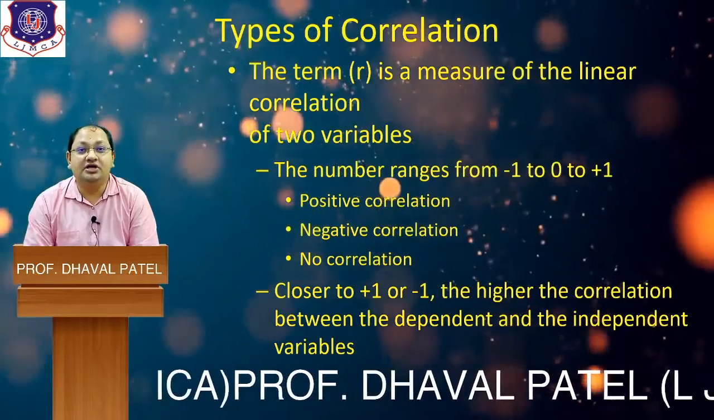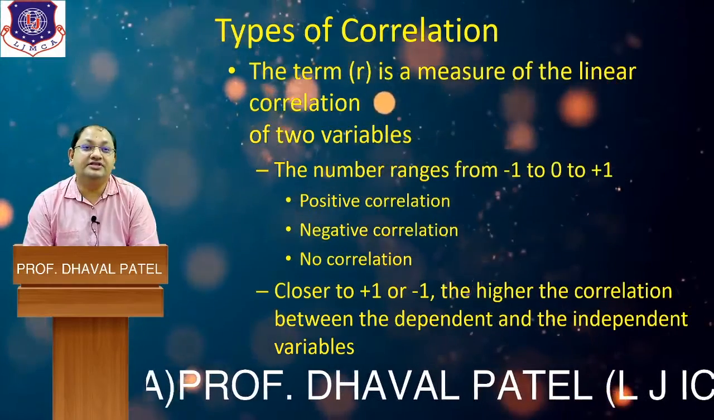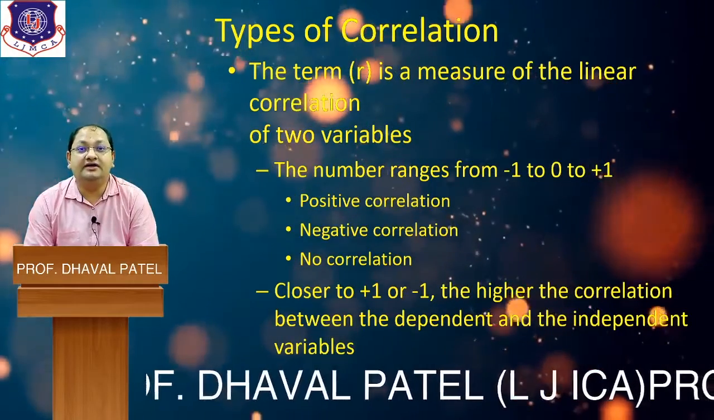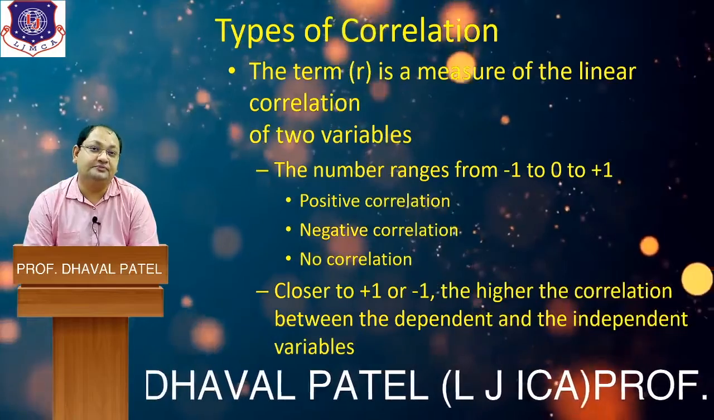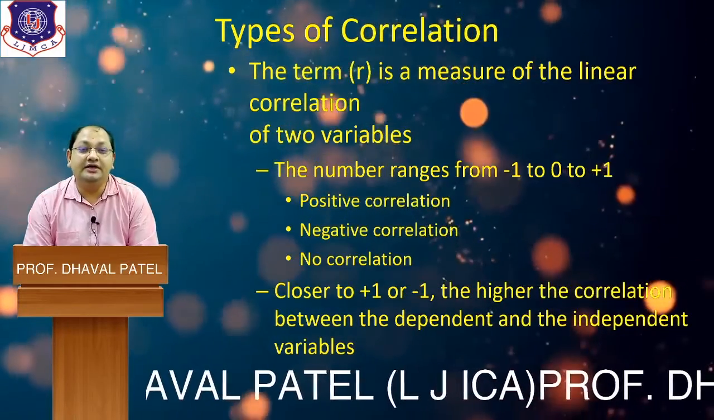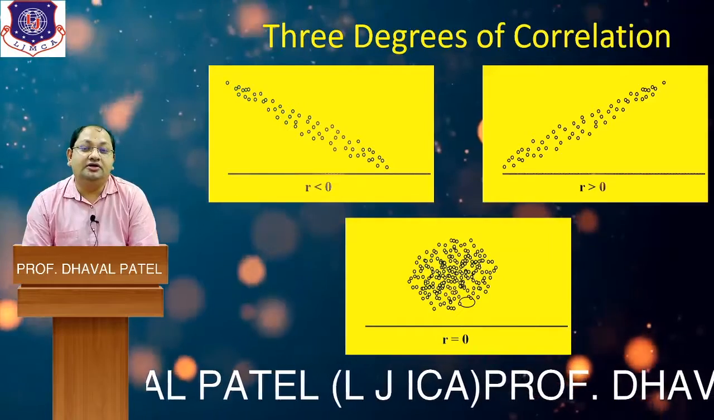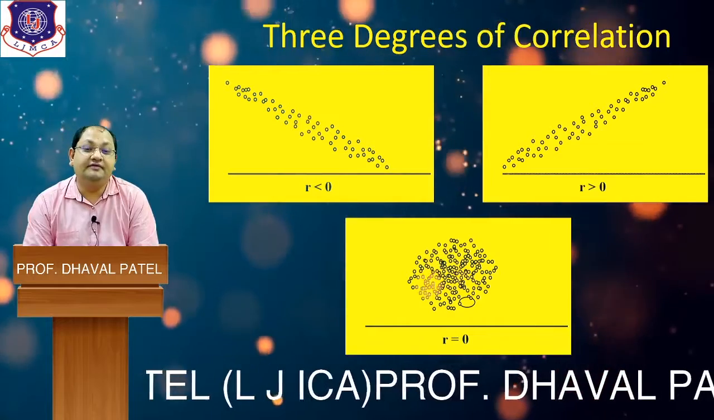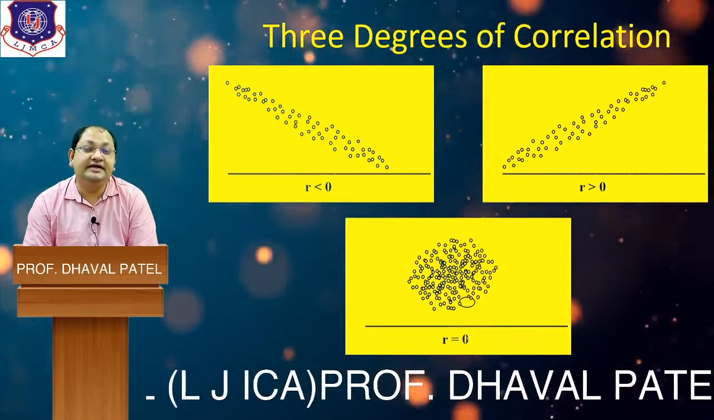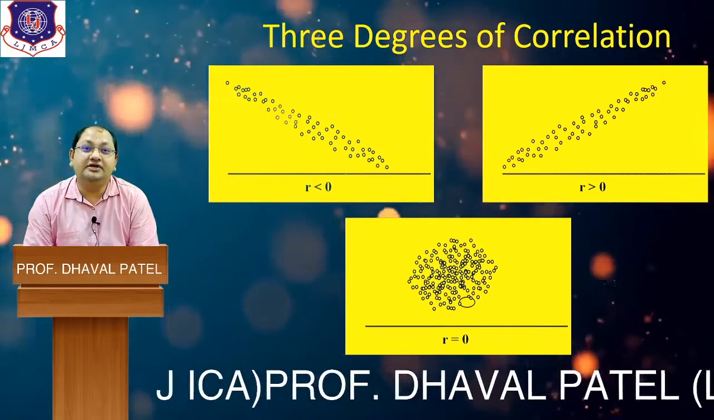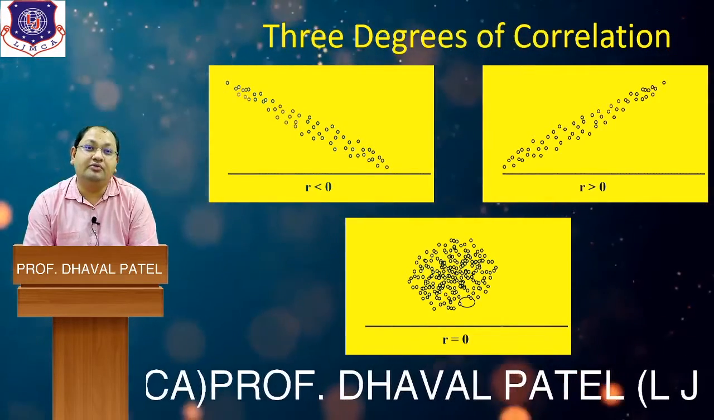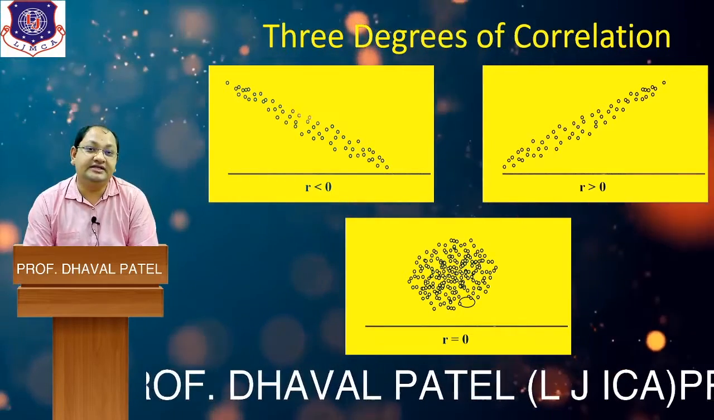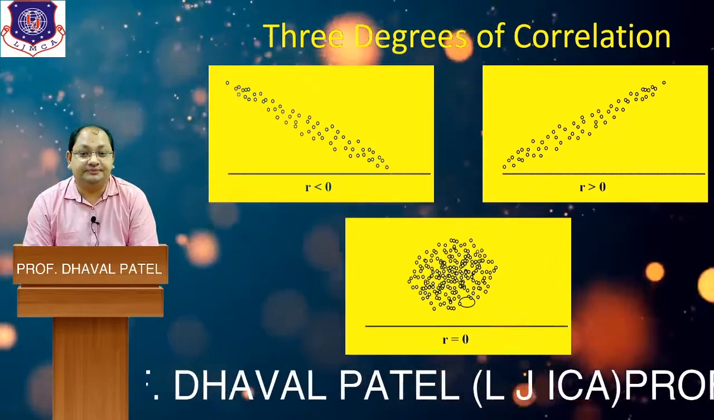For positive correlation, the value of r, the correlation coefficient, lies between 0 and 1. For negative correlation, the value of r lies between -1 and 0, and for no correlation, the value of r is equal to 0. You can see from the graph these three degrees of correlation. If the value of r is less than 0, it indicates negative correlation. If the value of r is greater than 0, it indicates positive correlation. And if r is equal to 0, we cannot define the direction of the correlation.